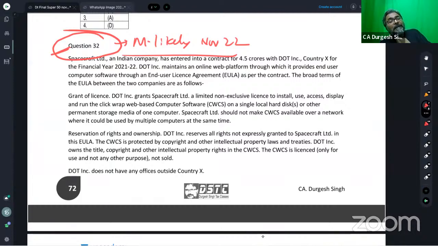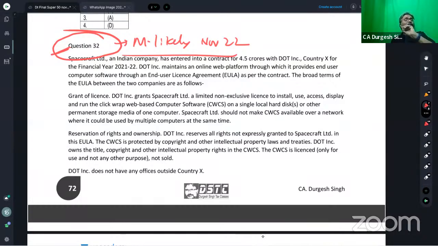Isn't it? And the business income for a non-resident, as we have just read, is taxable only when there is a business connection in India. Only when there is a business connection in India, students. So that is what we have seen so far as far as non-residents are concerned: the business income of a non-resident is taxable only if there is a business connection in India.